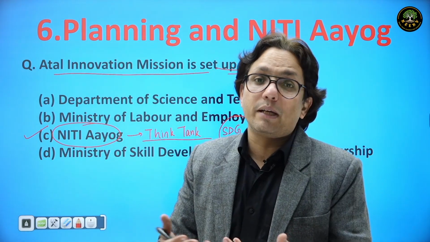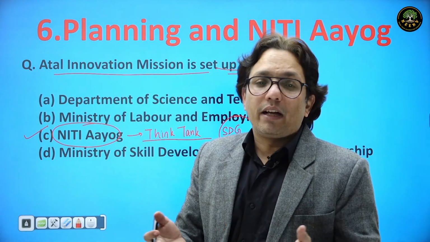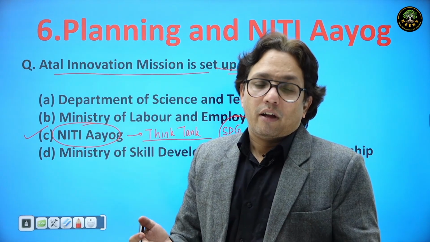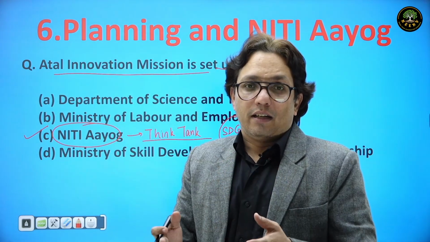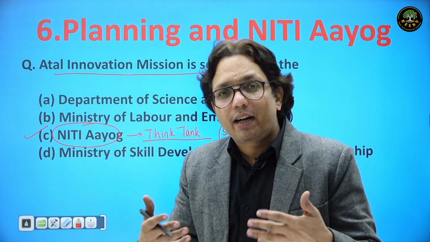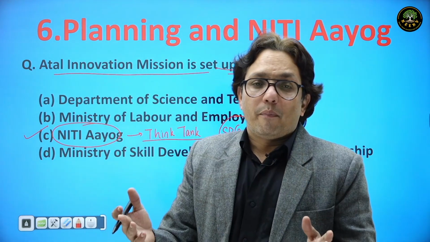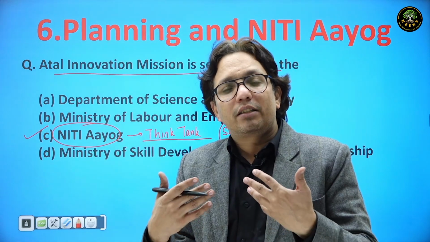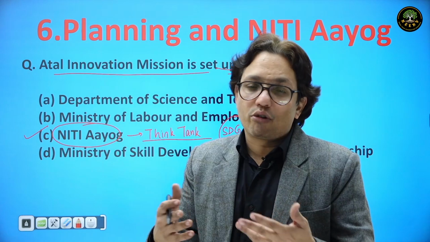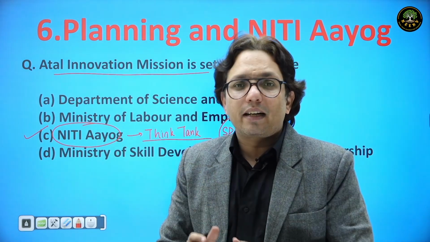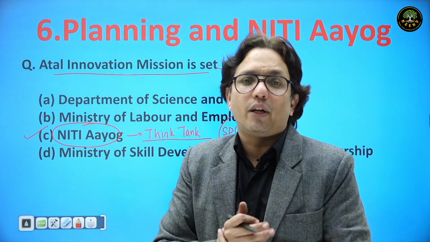So if a new thing is coming up which you are not aware of in the question paper, say a new scheme, and you are not aware about who brought that scheme, and in the options we have NITI Aayog, and you do not have any other option left but to go for a guess. If you're getting 60 questions correct, 55 questions correct, then it's good. But if you find in the examination hall that you're not getting 55, 60 correct, and you have to rely upon guesses, then an intelligent guess for a new scheme is to always put the name of NITI Aayog.